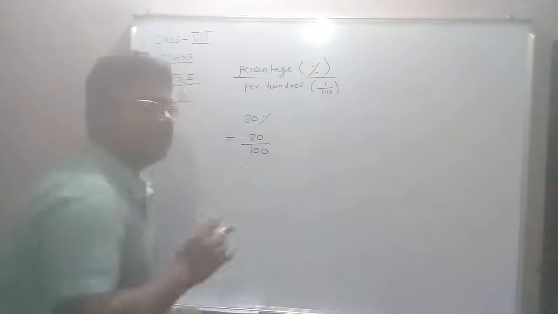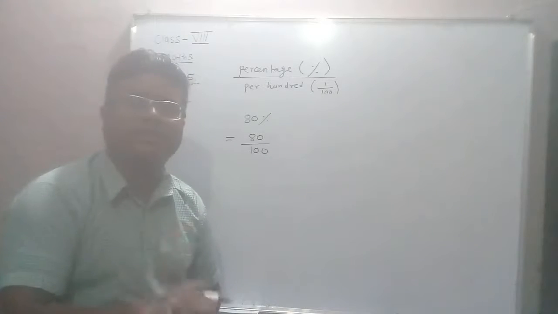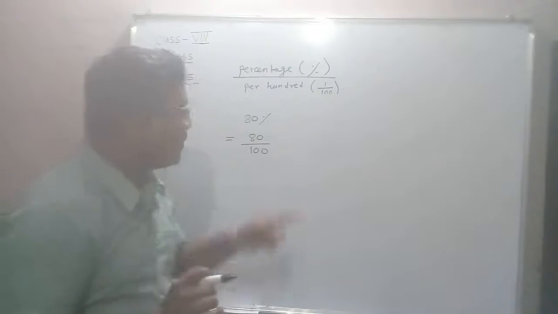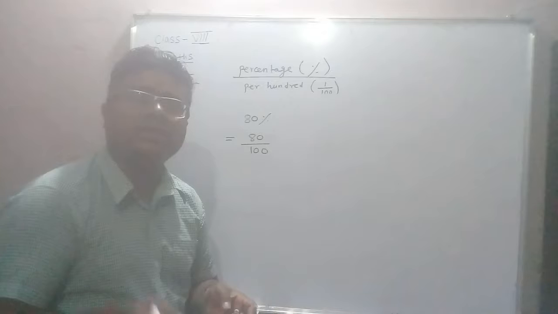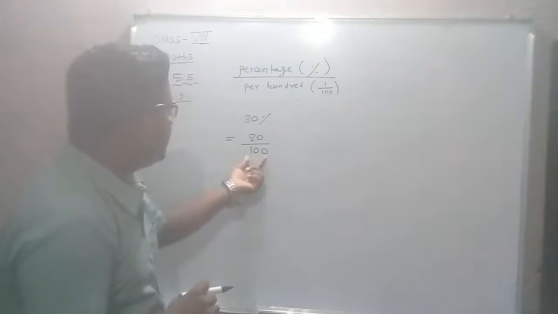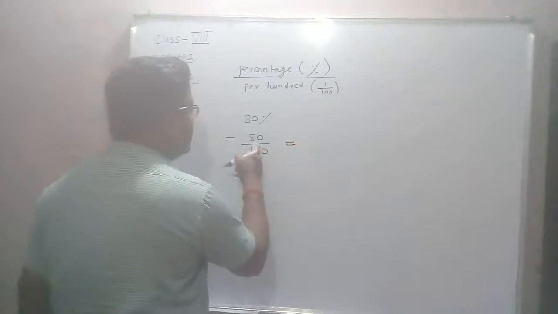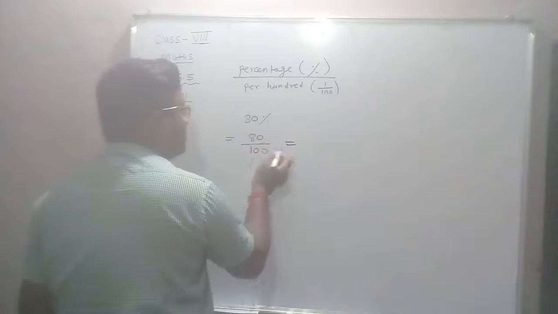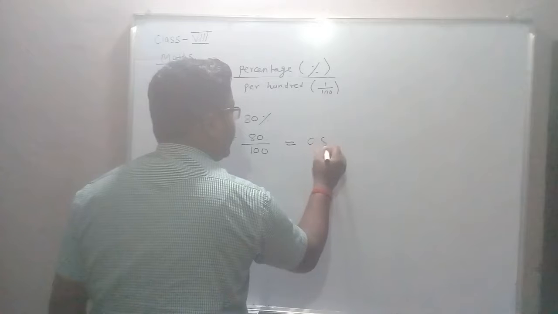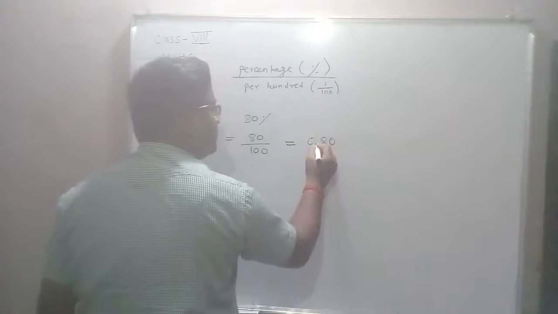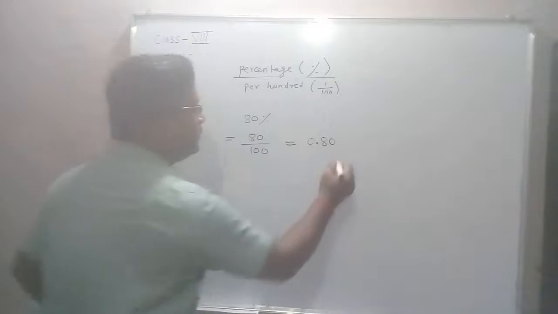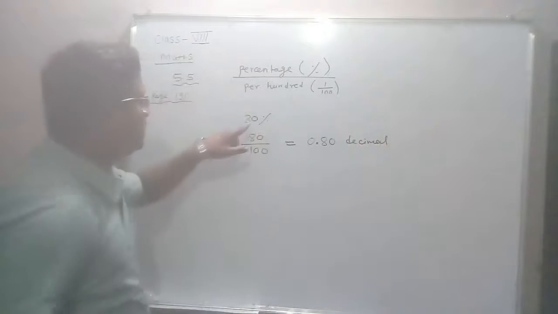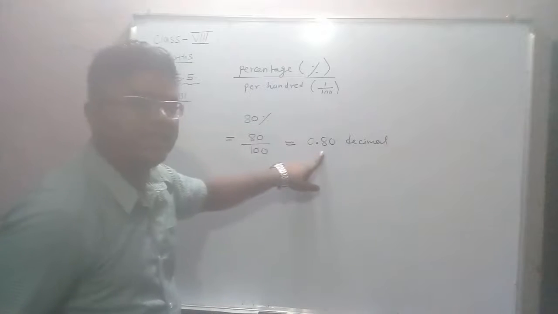The question may ask you to convert the percentage into decimal. So if the question asks to convert the percentage into decimal, what you do here is just divide it. You know how to shift the decimal. The decimal moves 2 places, so 80% is 0.8. So this is in decimal. We have changed the percentage into decimal.